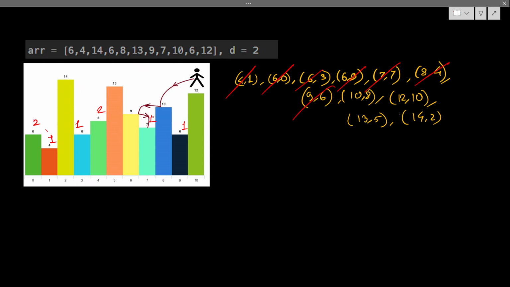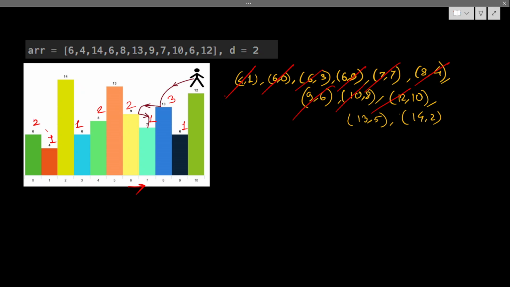Then 9 6. From 9, where can I go? From 9 I can go to this place, so this will be 2. Then 10 8. From 10 you can see I can go here, here, and here, multiple places. So I will take the maximum of every case, plus 1. The maximum is 2, plus 1, that is 3. I can go 3.